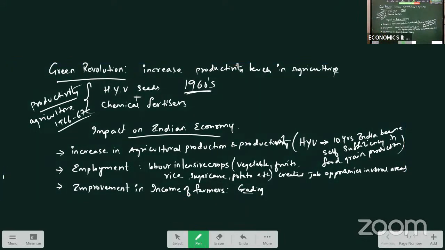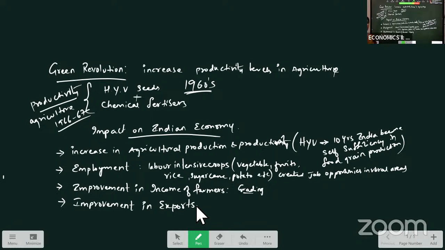And another impact this green revolution had on our Indian economy is improvement in exports. As you see here, before 1960, India was in a position of importing food grains. But as this new agriculture strategy of high yield variety seeds was introduced, they are not importing. They started exporting. After India achieved self-sufficiency in food grain production,